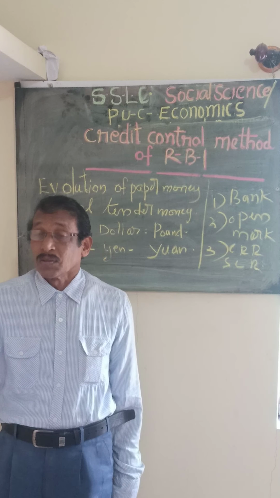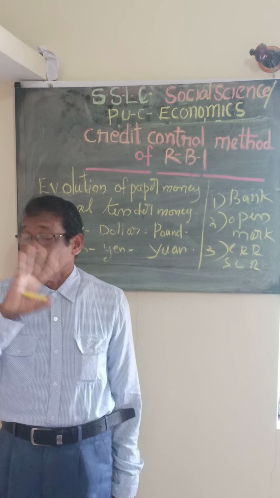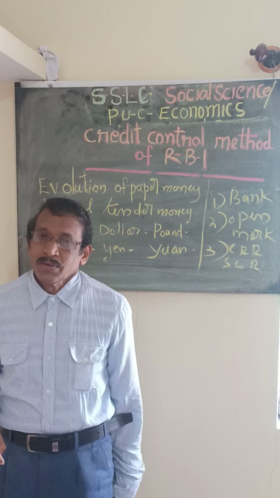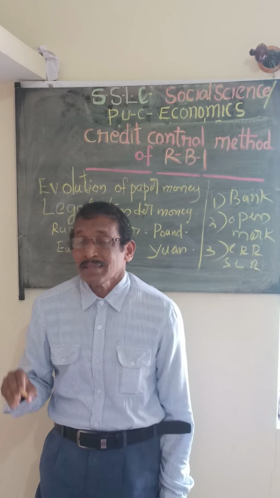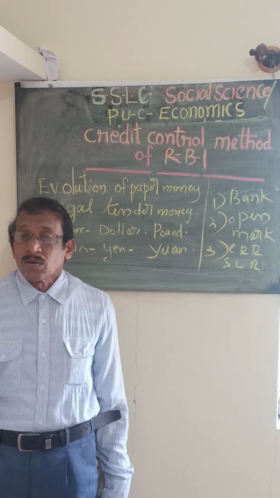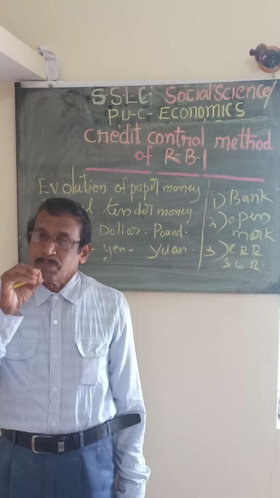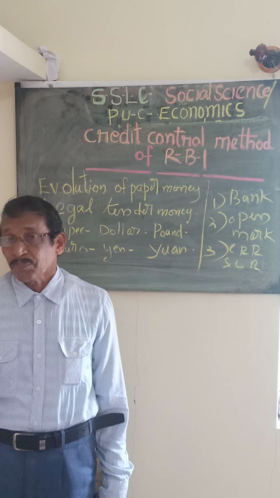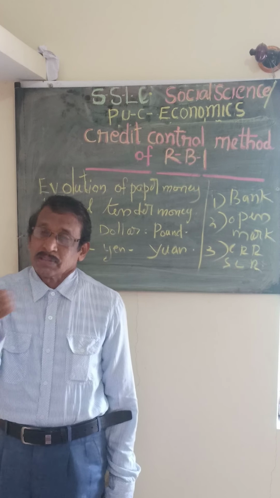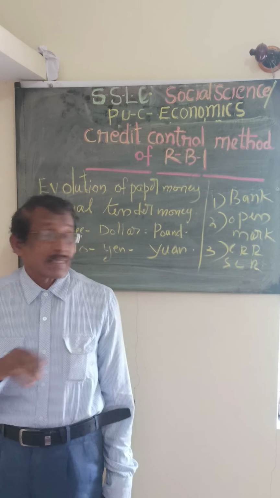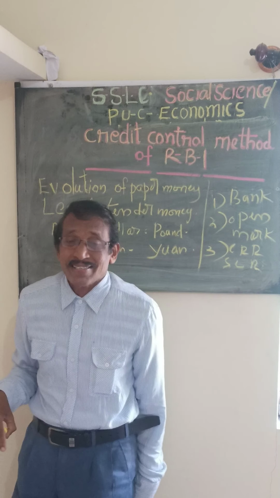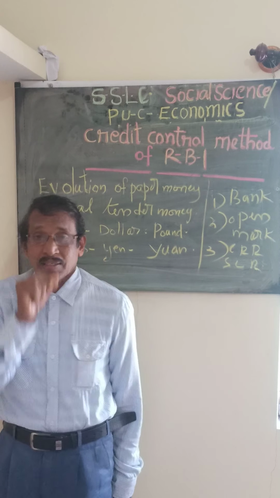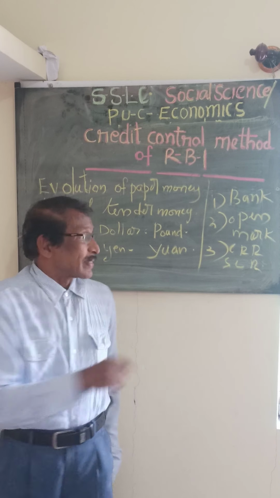They should not lend that amount to the public. That amount should be kept in the bank itself. So all the commercial banks will have to keep a percentage of their total deposit in the form of silver, gold, or some other government securities. That is called SLR. One is CRR, cash reserve requirements. The other one is SLR, statutory liquidity ratio.